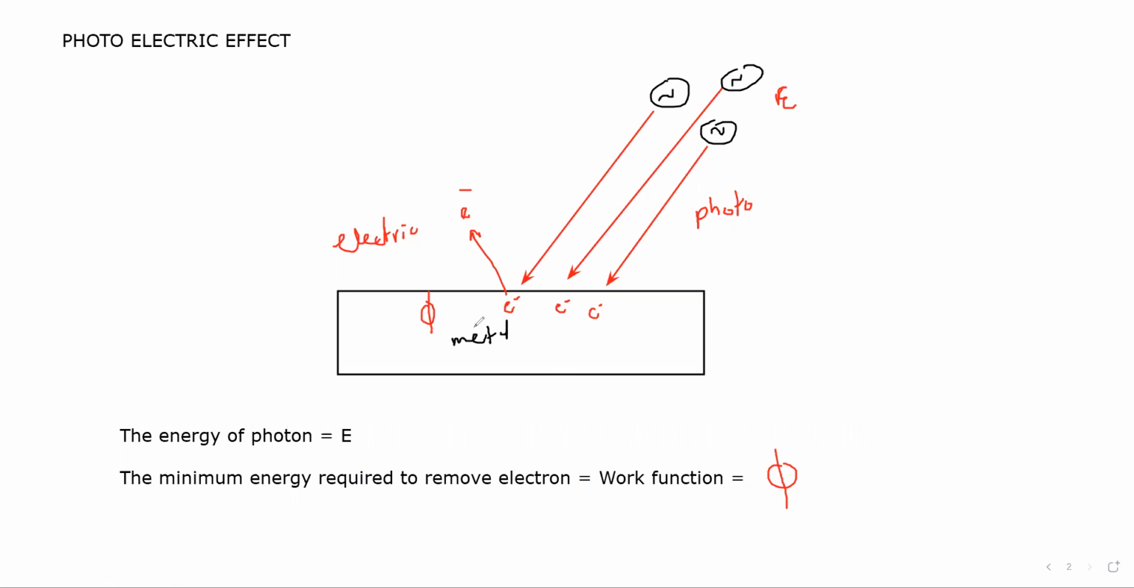For example, the work function, the minimum possible energy for an electron to go out, is 20 joules, and the energy of each photon is 5 joules, and there are 3 photons. Will this electron come out? The minimum possible energy required to remove the electron from the metal surface is 20 joules, and the energy of the incident photon is 5 joules. Is there a photoelectric effect in this case? Yes or no? Will this electron come out?